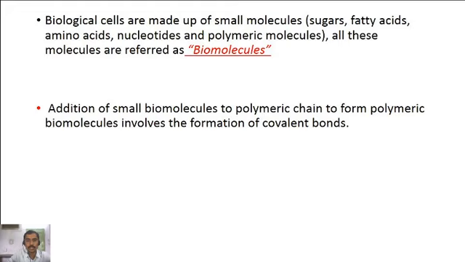If we take another example, when polysaccharides are formed, then there is an addition of monosaccharides.